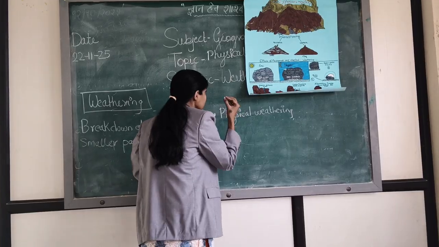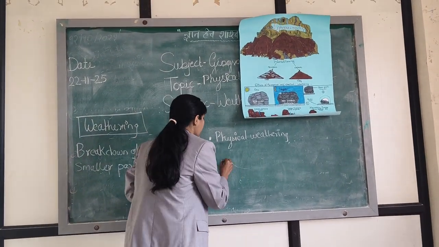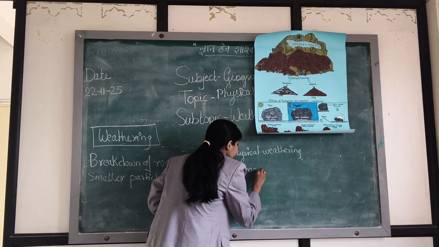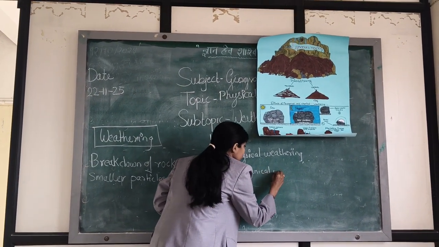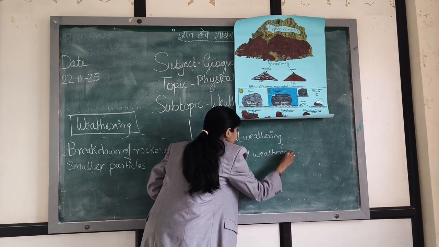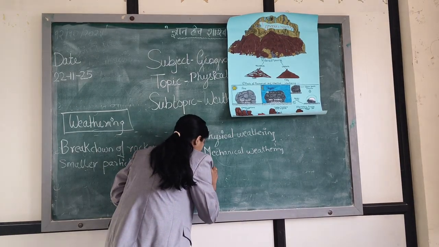Second one, anybody just look at the chart and say. Second one, mechanical. And third one, chemical.